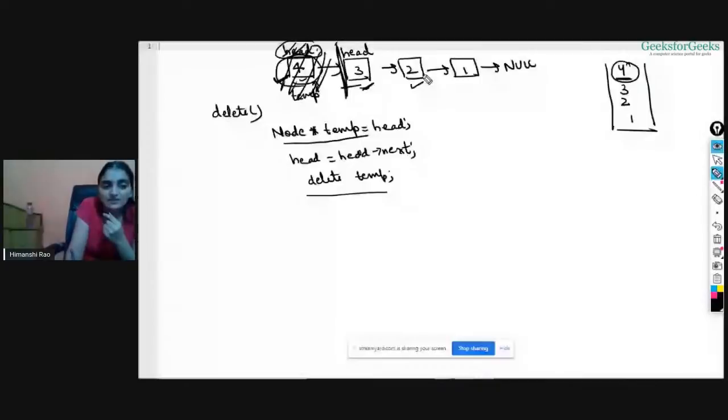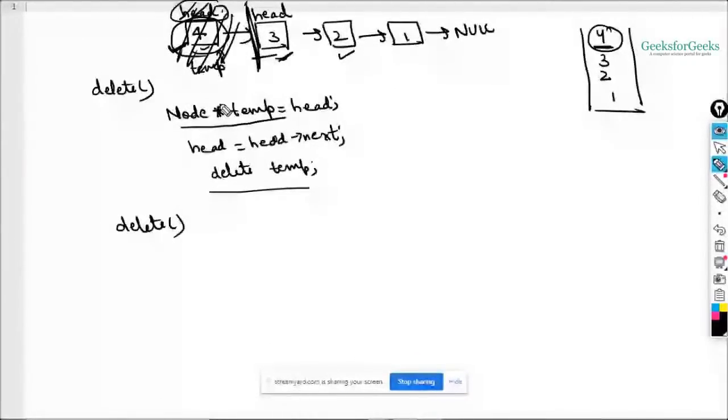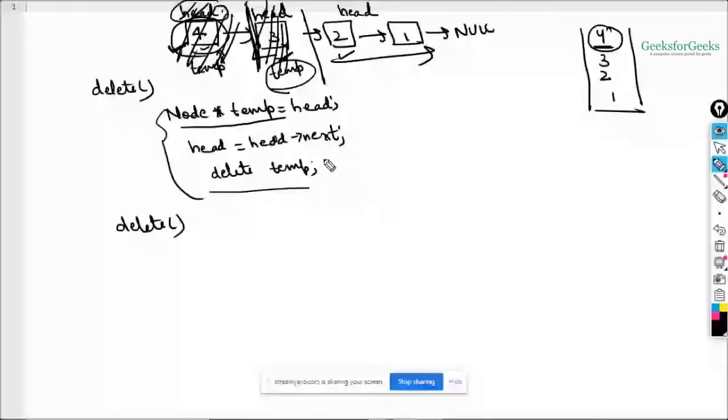Okay, now sir, again I want to delete something. So again, you need to perform these operations only. Take temp here, do head is equal to head's next, and delete temp. This will be deleted, right? So this is your list now. In the same way, you can delete any number of nodes you want, right? And how much time is it taking? You are just taking a temp variable, doing head is equal to head next, and deleting it. Basically some k constant time, right? Again O of 1 only. So we have achieved O of 1 during deleting and during inserting the element, right?